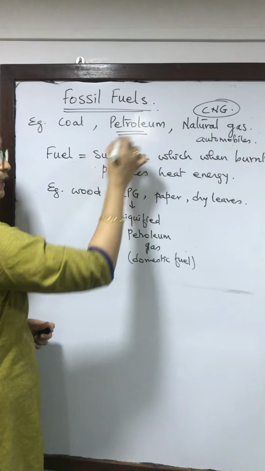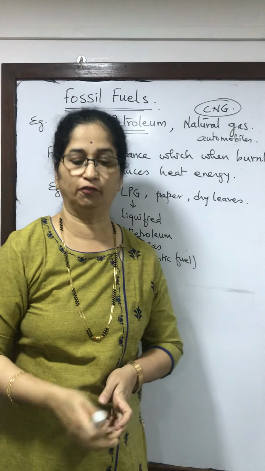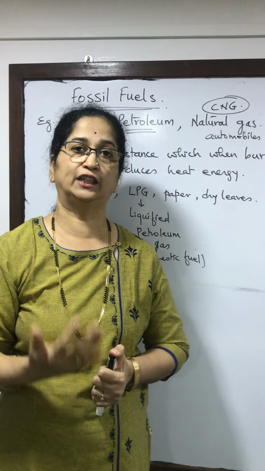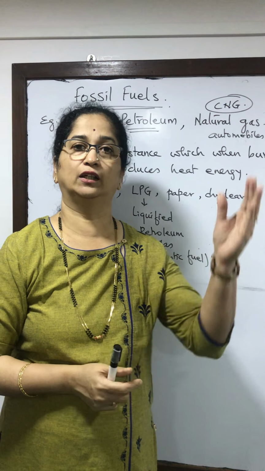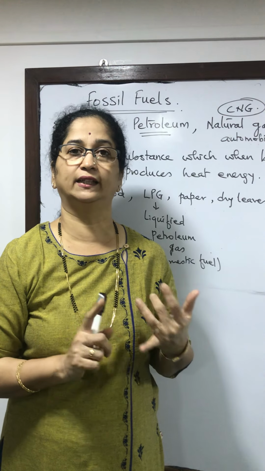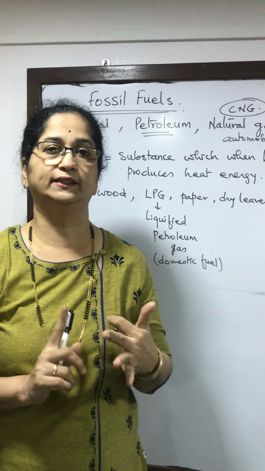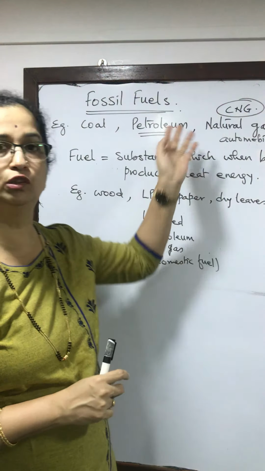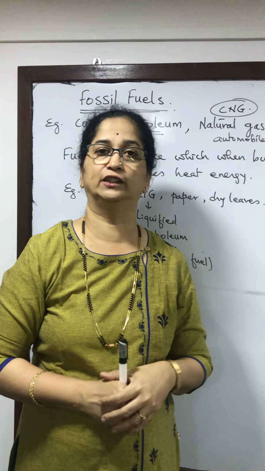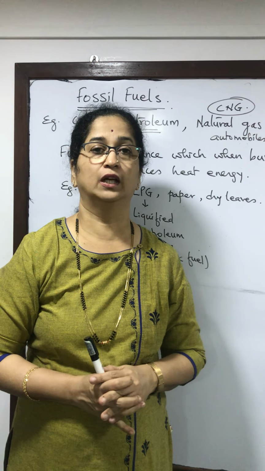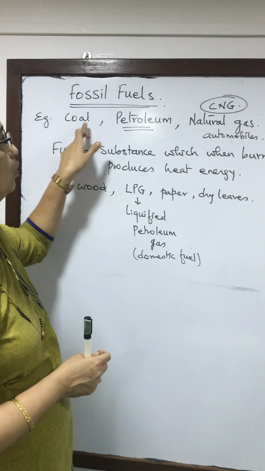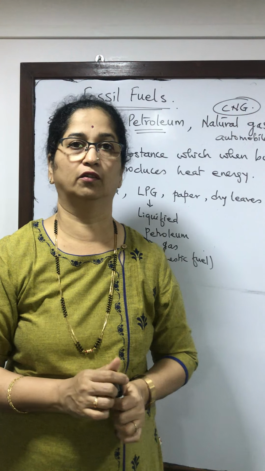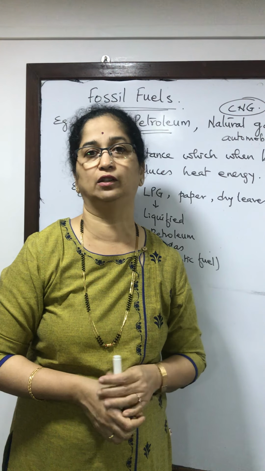And petroleum is a mixture of many hydrocarbons, and when they are fractionally distilled, we get all these hydrocarbons like diesel, petrol, jet engine fuel and so on. And in fact CNG is also obtained from fractional distillation of petroleum. The difference between coal and petroleum is that coal is plant in origin, whereas petroleum is animal in origin.